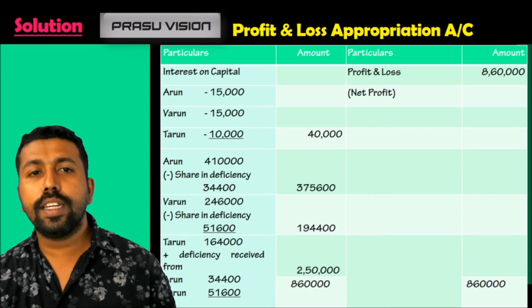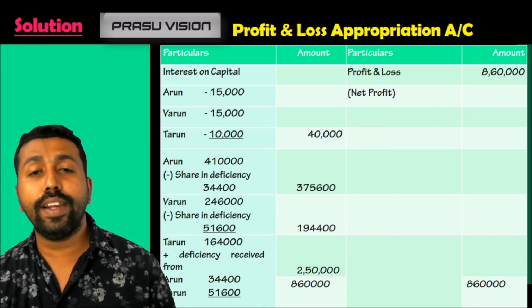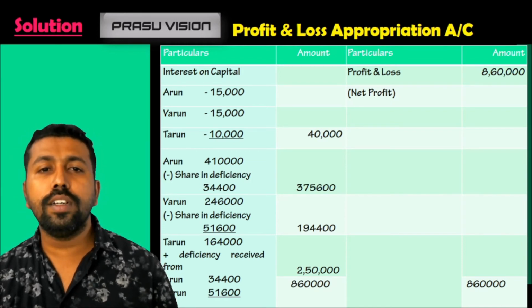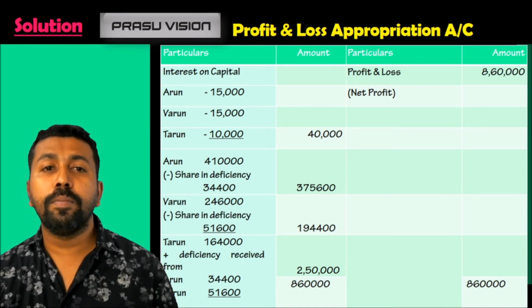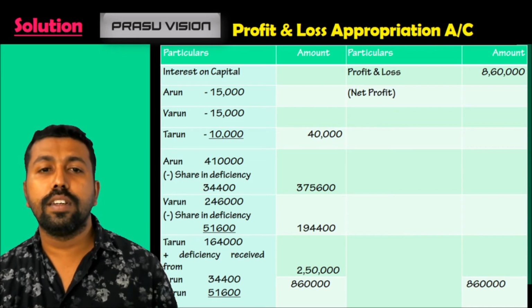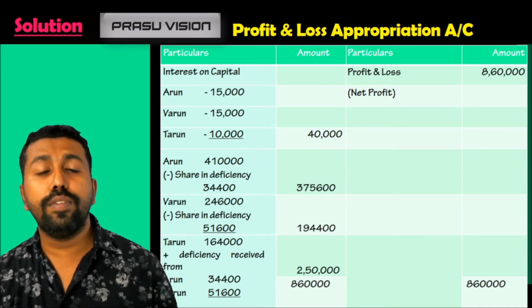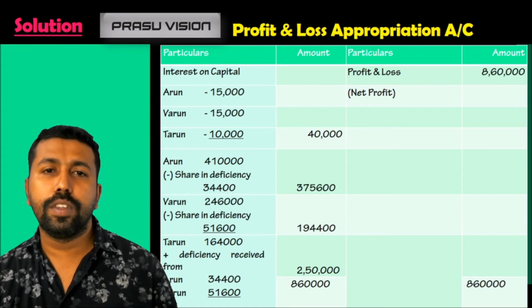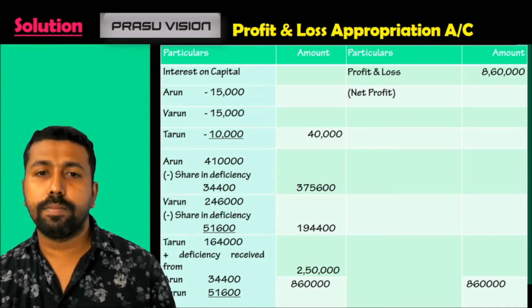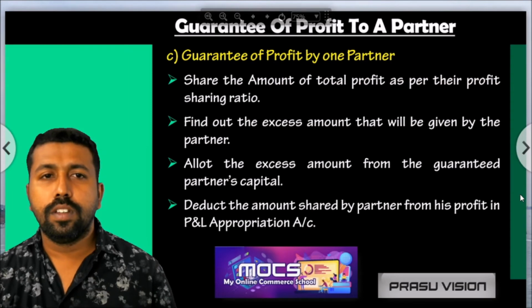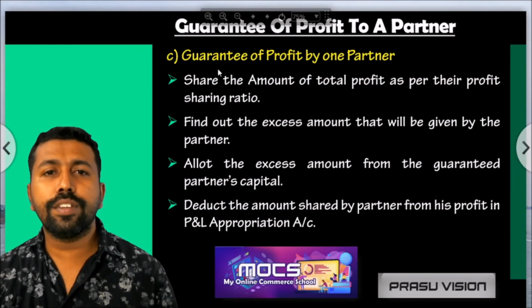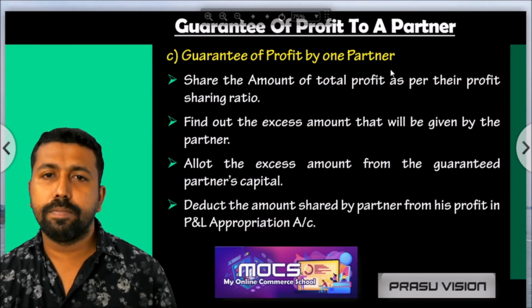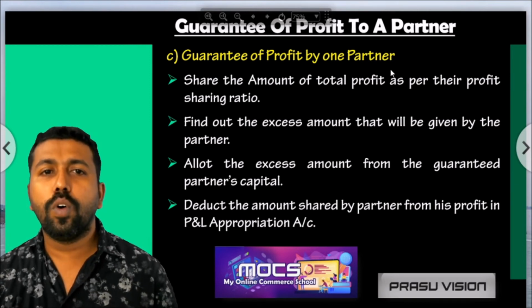The second case is when the amount is guaranteed by the firm: if there is any deficiency of profit, it will be shared in a specified ratio. We are now going to learn the third case, where any deficiency for the guaranteed profit will be given by only one partner. So dear students, the third case is guarantee of profit by one partner.